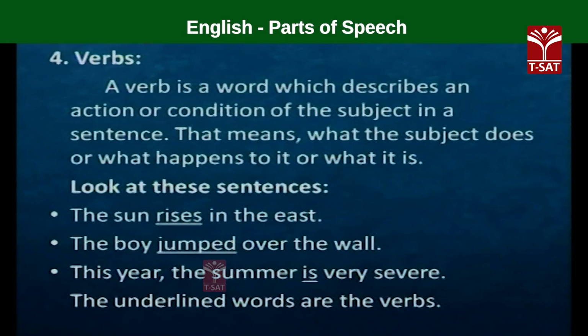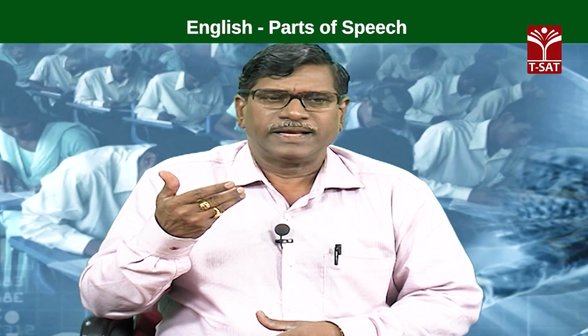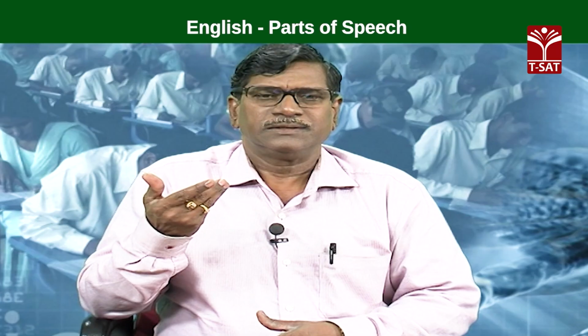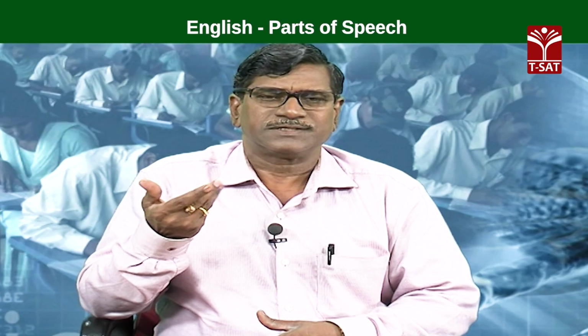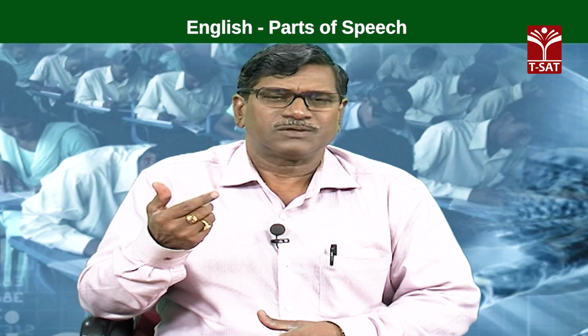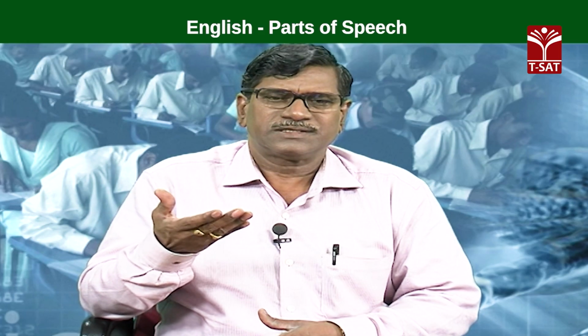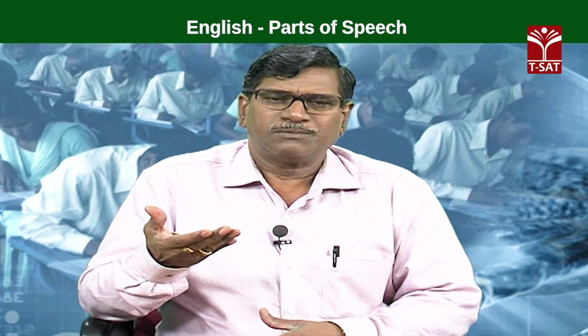Paninitini chese padam kriya antam Telugulo. Same thing. A verb is a word which describes an action or the condition of the subject in a sentence. That means what the subject does or what happens to the subject in the sentence is clearly given by the verb in the sentence.